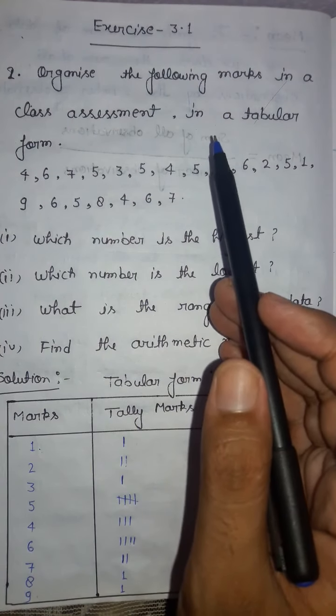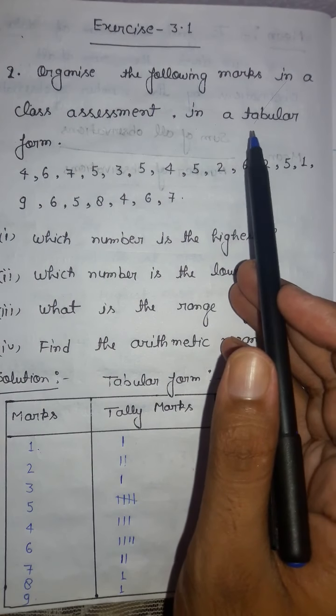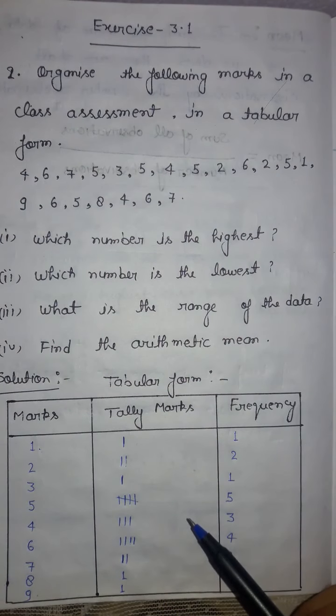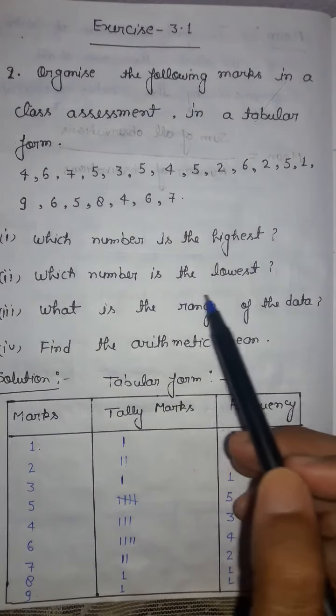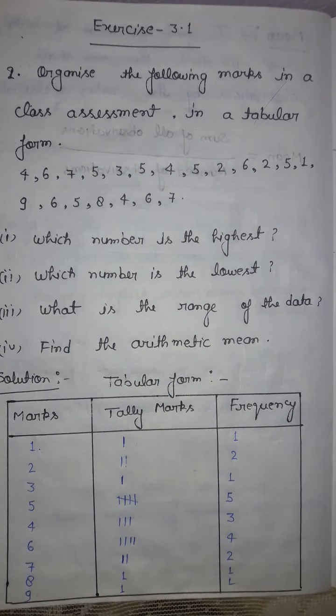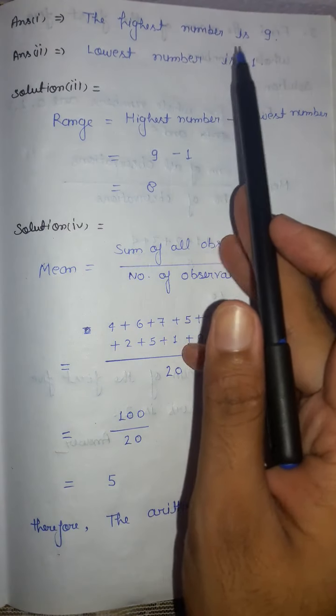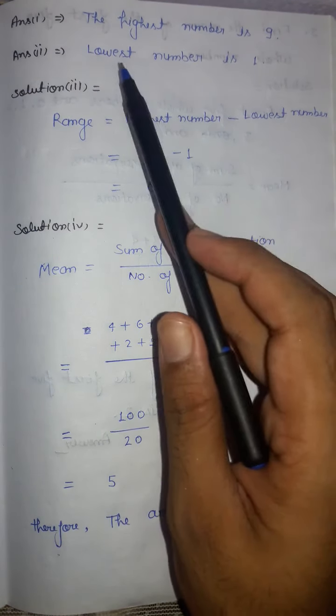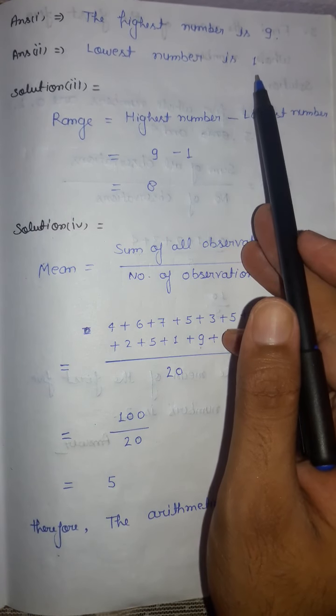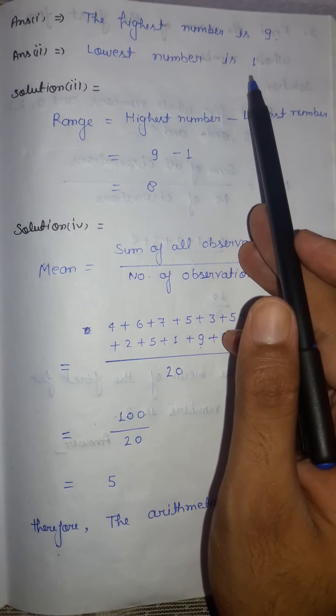So we had to first arrange our data in tabular form. You can see that we have arranged it here. After that we will try to give the answers of these questions. Now we had to tell the highest number. You know that the highest number is 9, the lowest number is 1. So the lowest observation is 1, so we'll write the 1.